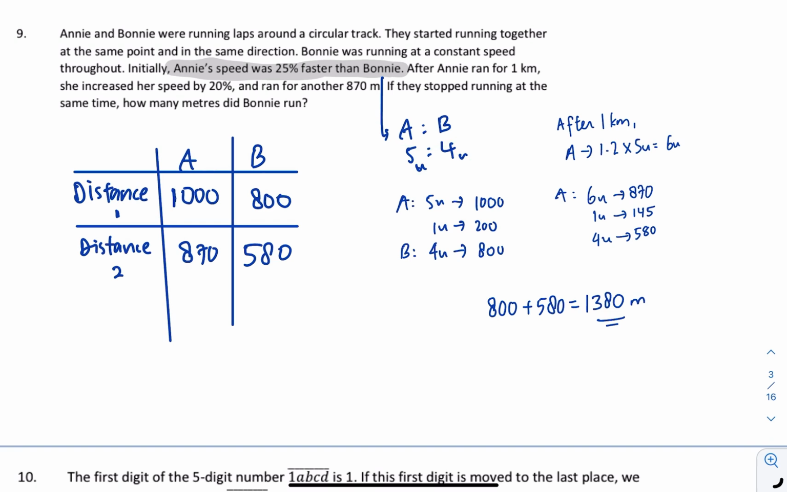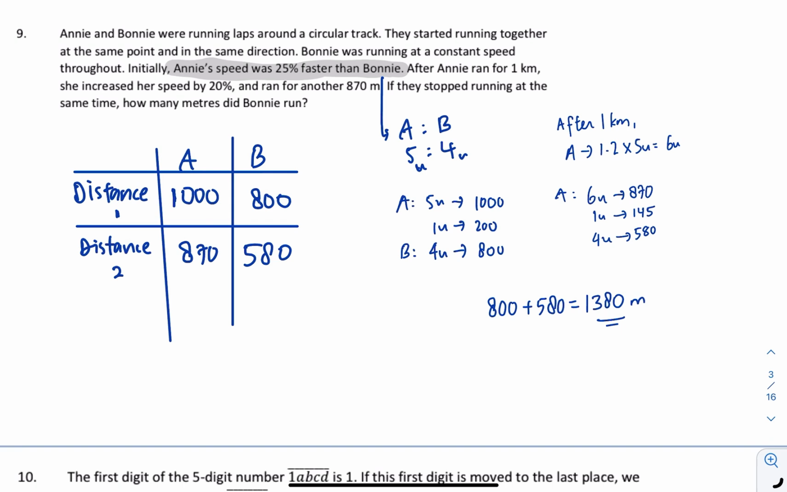And then after Amy runs 1 km, she increases her speed by 20% and runs another 870 meters. In this case, the question is not talking about the catching up. Rather, they really give you the distance for Amy. When they run for the same time in the same direction, the ratio of the speed will be the ratio of the distance. So the ratio of distance is 5:4. If Amy runs 1000, Bonnie will run 800.